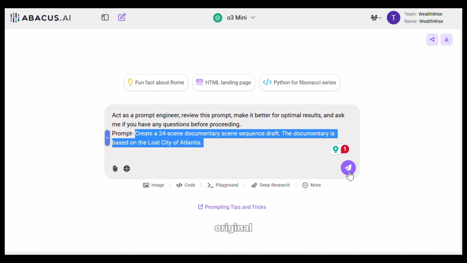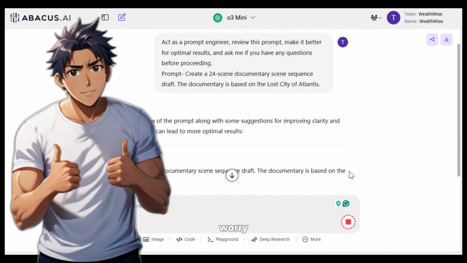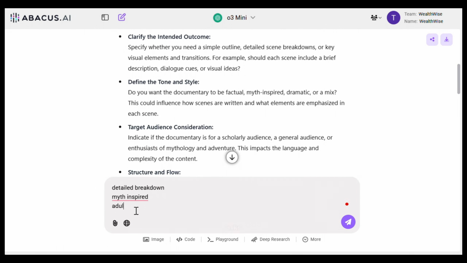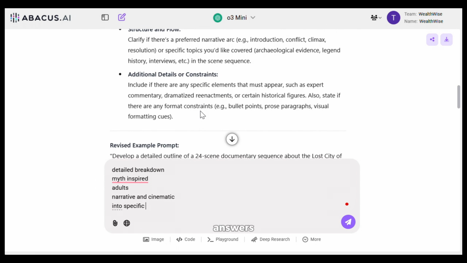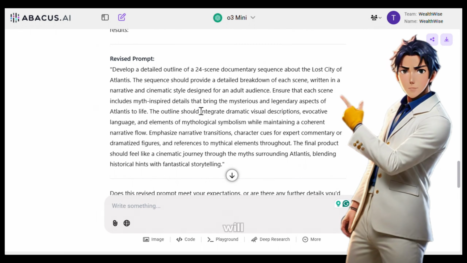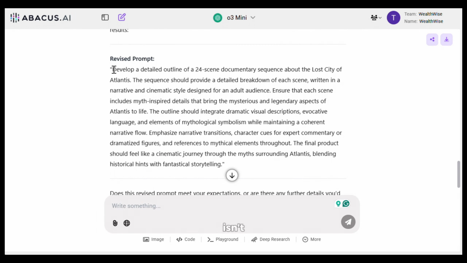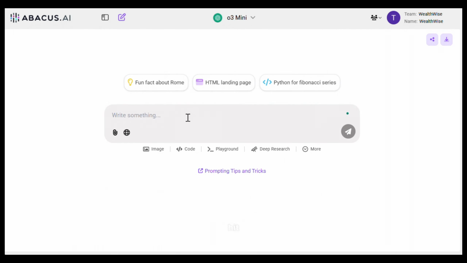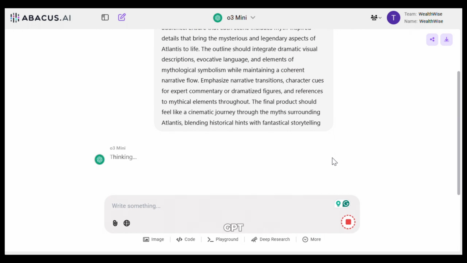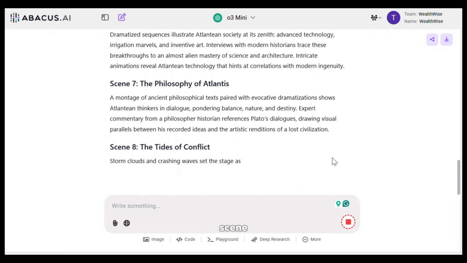Then paste your original prompt and hit enter. Don't worry, I will put this prompt in the description. If it asks for clarification, just reply with your answers, just like I did here. After that, it will give you a professional prompt for the best result. Isn't this awesome? Now copy this prompt, open a new chat, paste the prompt and hit enter. And just like that, ChatGPT will create a very professional scene draft for your video.